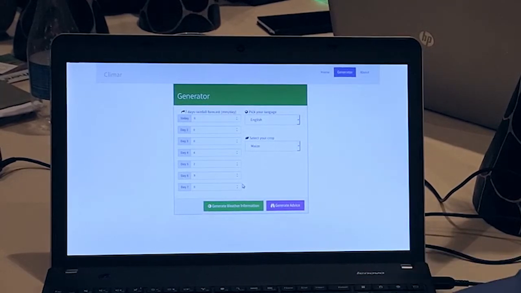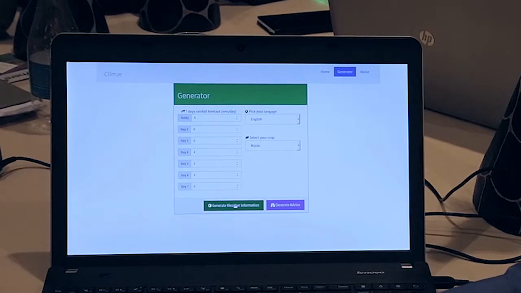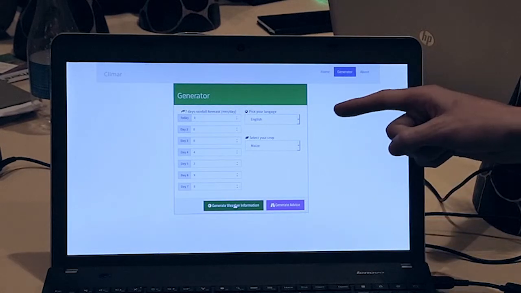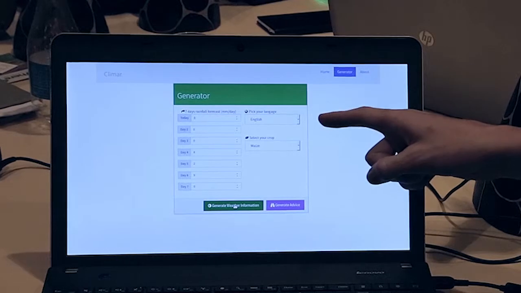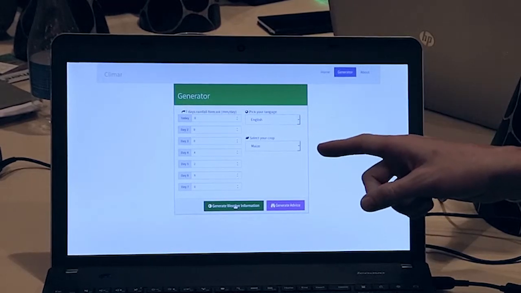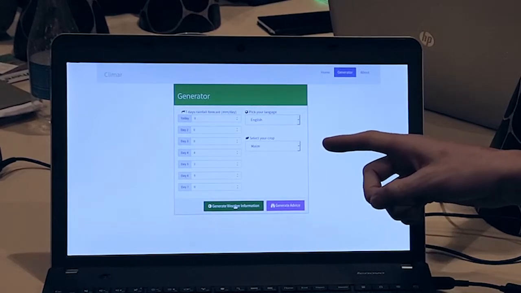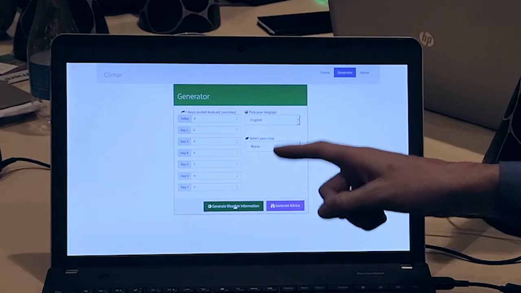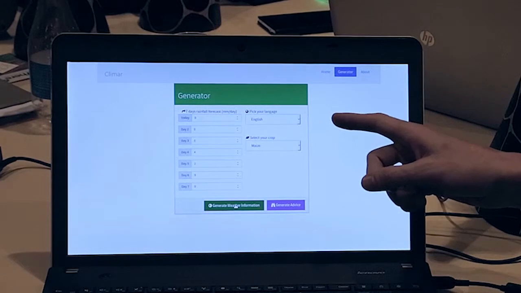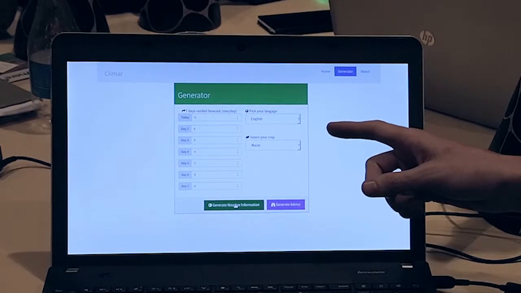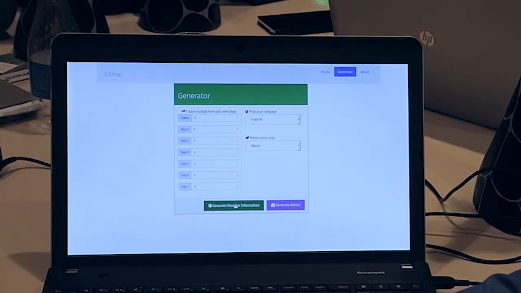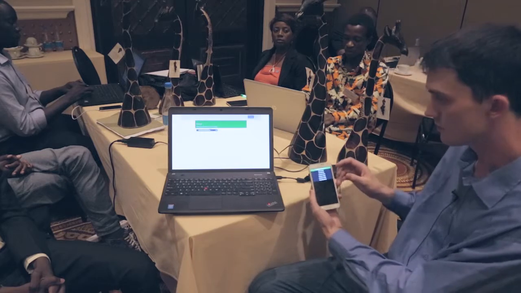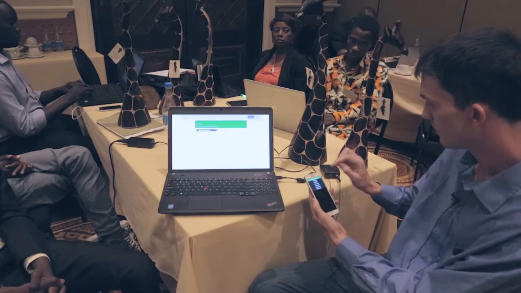So what happens is when we generate the weather information, we take this information here and we translate it into English and we customize it later on, not in this demonstration, for a particular crop. So here we'll use this climate and weather information and compile a message in English. So when we click Generate Weather Information, now, when the farmer is interested in obtaining this information, he or she can use their cell phone and call.